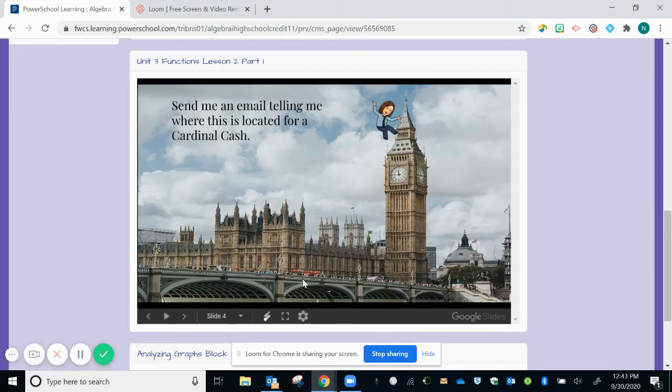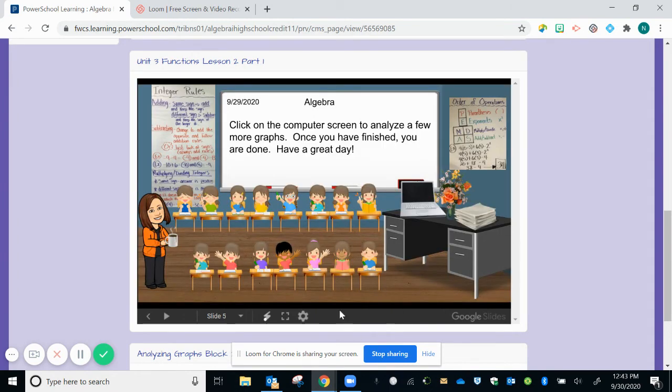I'm always going to have some type of a brain break. This one just happened to be a little activity if you wanted to email me telling me where this was, to get your mind off the math for a minute. Sometimes I might have a stretch activity or something in here as well.